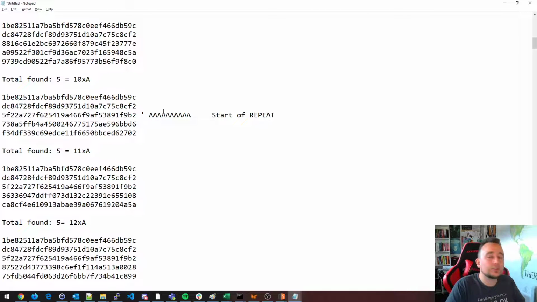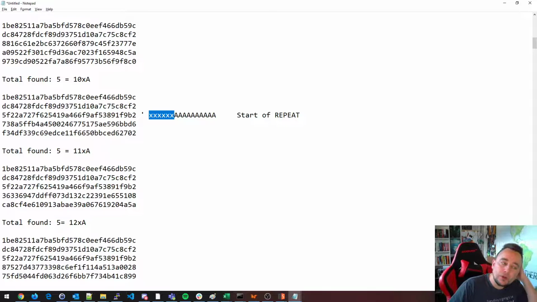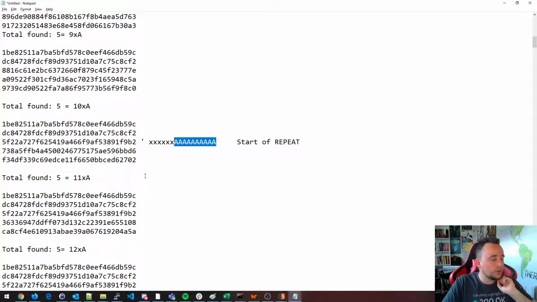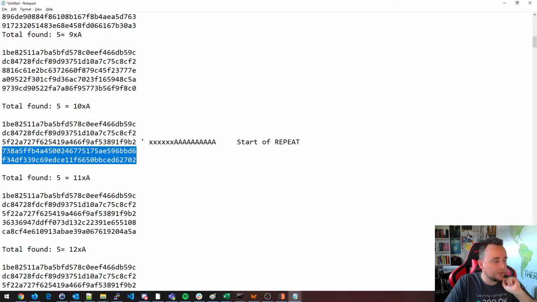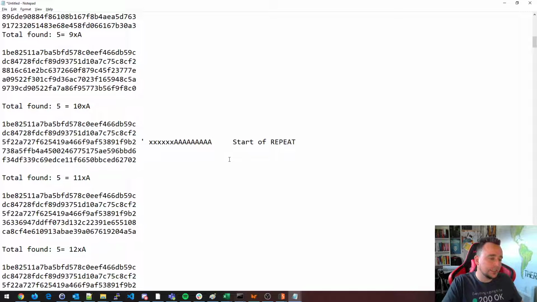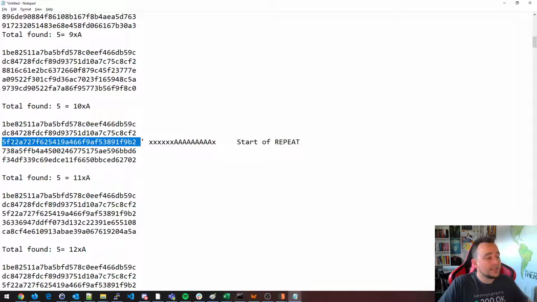10 A's, that leaves us with 6 wildcards: 1, 2, 3, 4, 5, 6. These I don't know, and I'm not sure if I will be able to decrypt them either. But after these 10 A's, I'm basically seeing a repeating pattern. And if you were to try to track something later, like track the end of this cipher, you would basically remove this character here, add an X, and rotate all bytes possible for this X until you hit this value again, and that's how you know that you've actually hit and decrypted a byte.